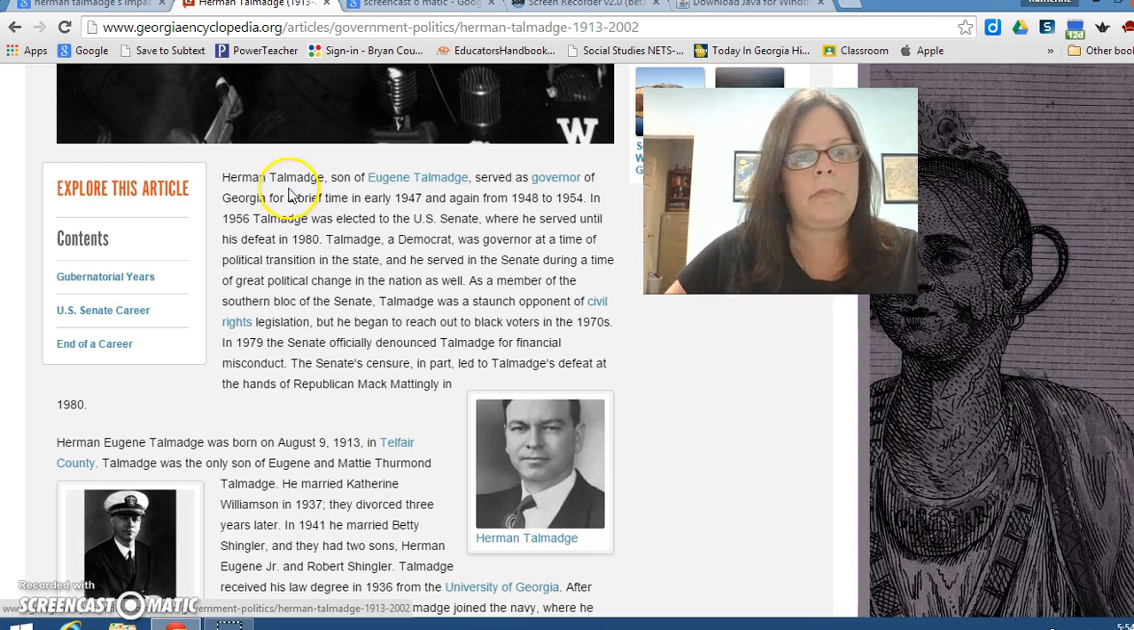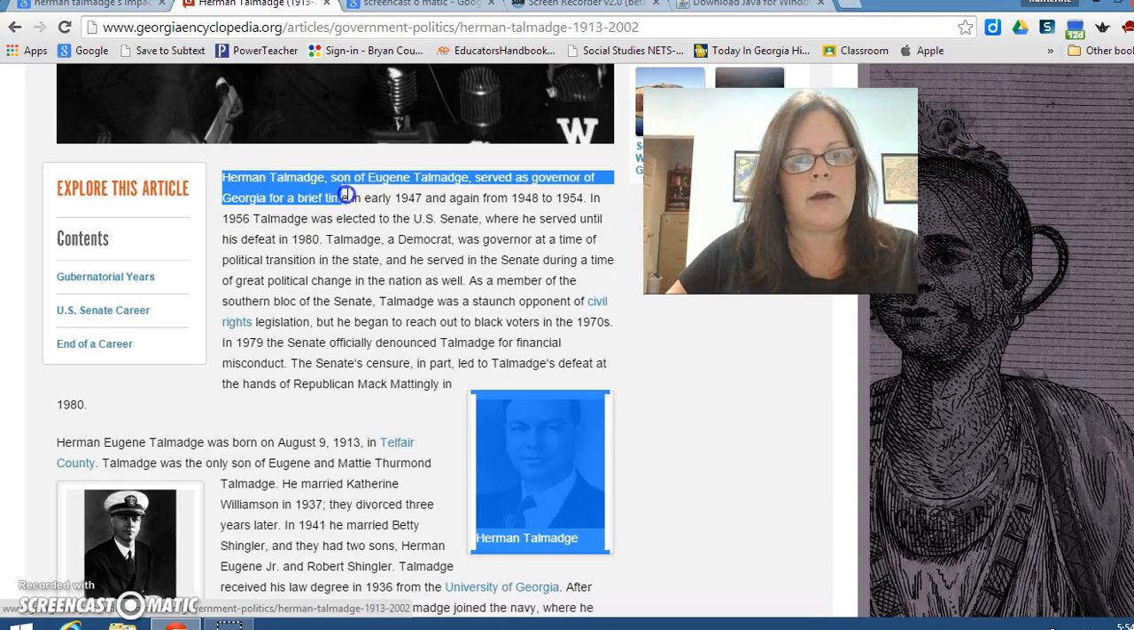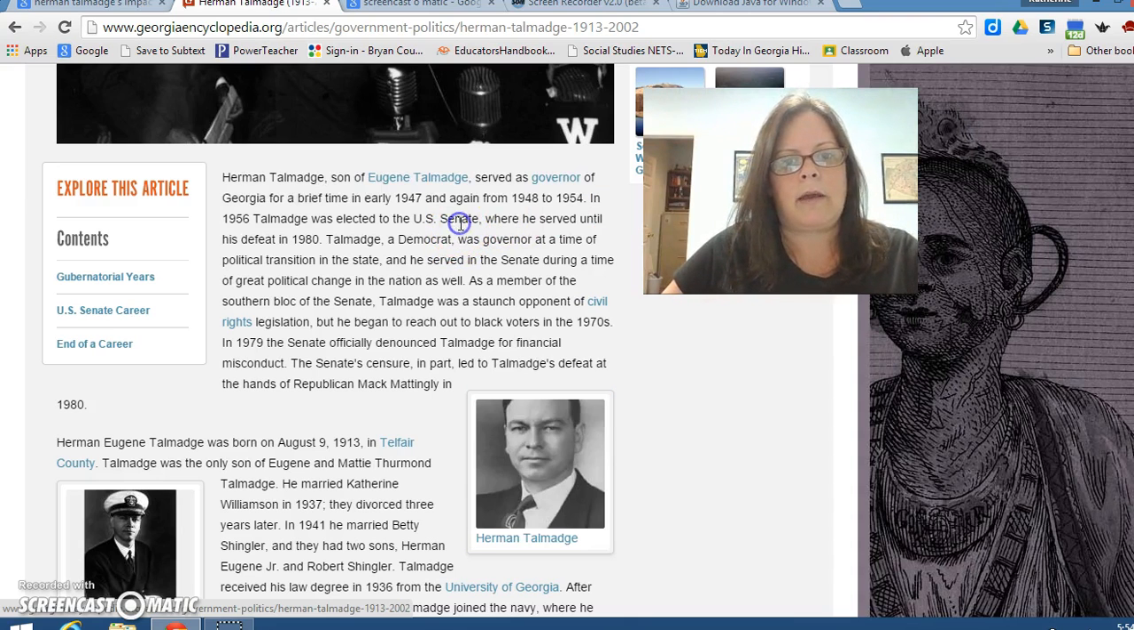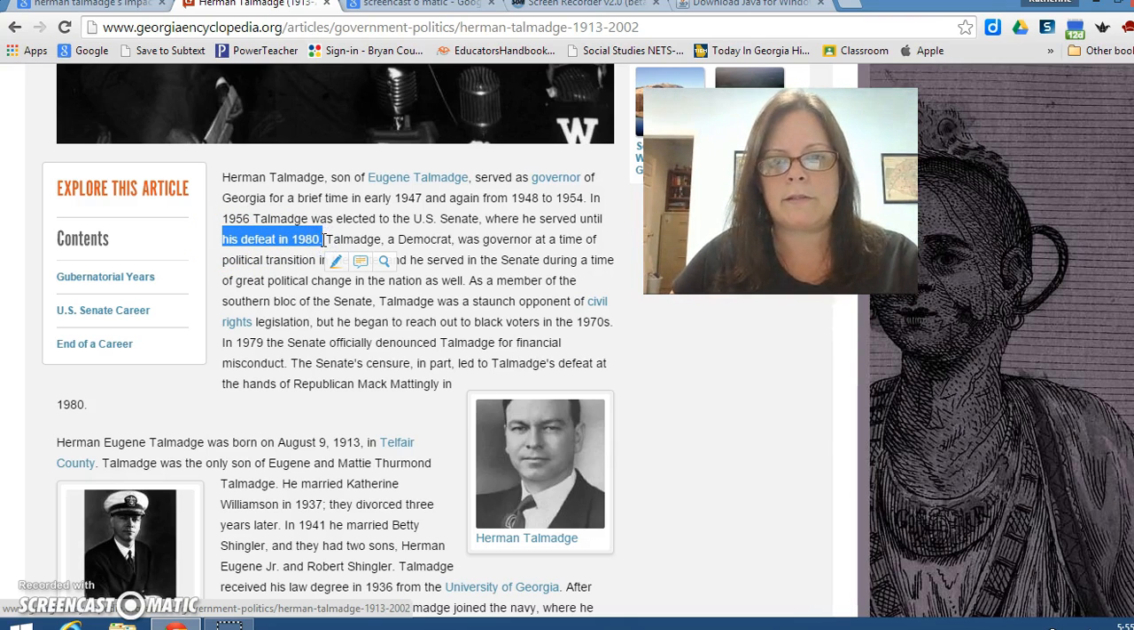So we look up here, and in the first couple of lines we see Herman Talmadge was the son of Eugene Talmadge. He was the governor of Georgia for a brief time in 1947, and then again from 1948 to 54. So we definitely want to know that information. And then we come down again and we see that he was elected to the U.S. Senate in 1956. And he served there until he was defeated in 1980. So I think that for our purposes, that's enough of some basic information about who he is to get us started.